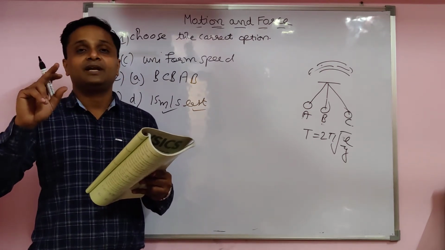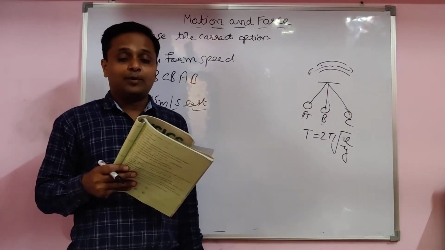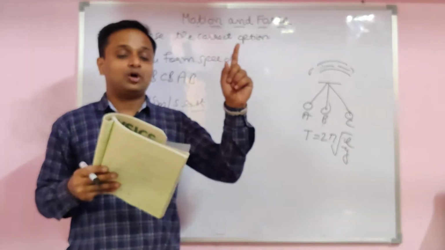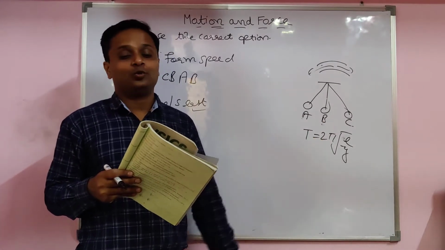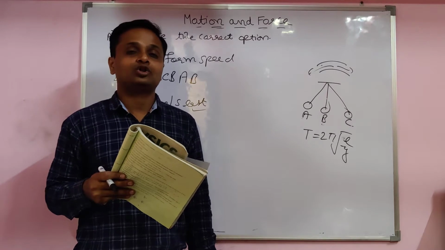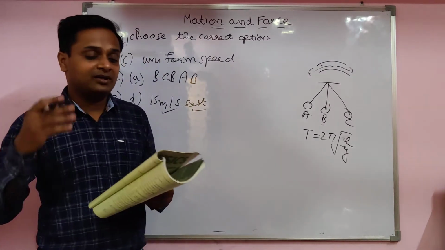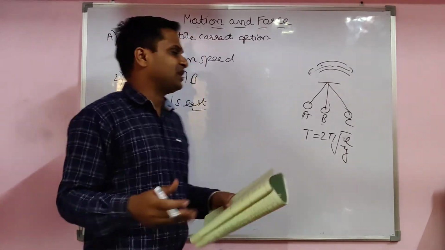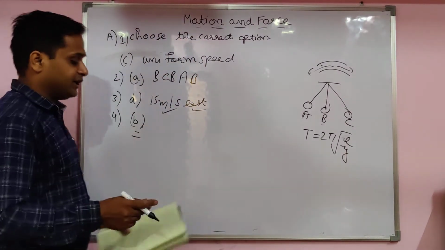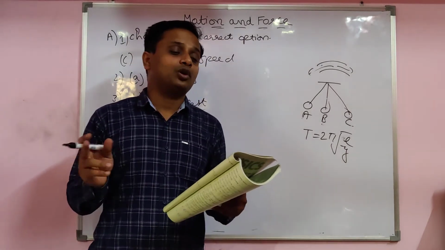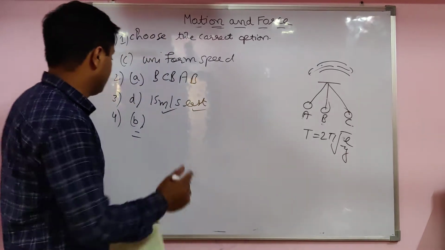It depends upon length. Mass of the bob. Not dependent upon the mass of the bob. Acceleration due to gravity depends. Amplitude of oscillation also does not depend. The answer is B and D both.